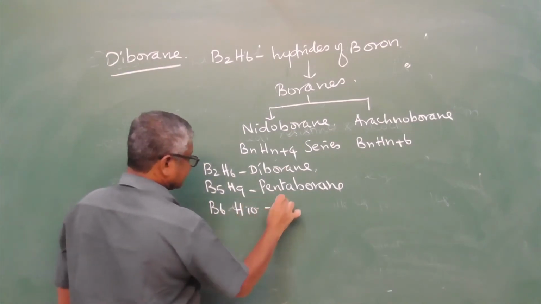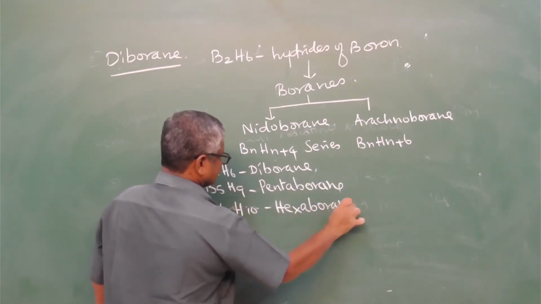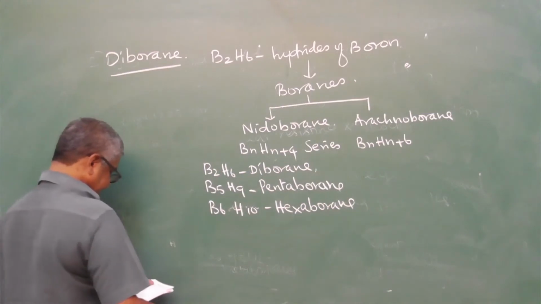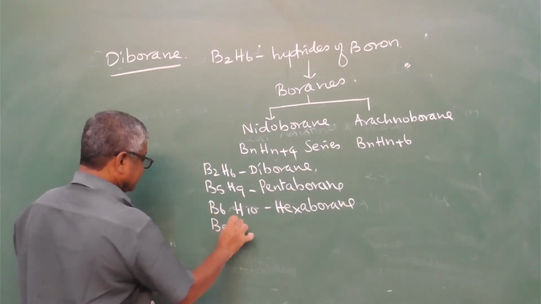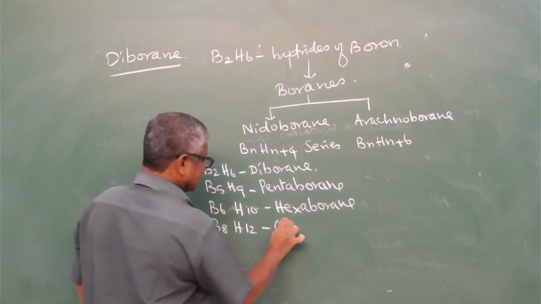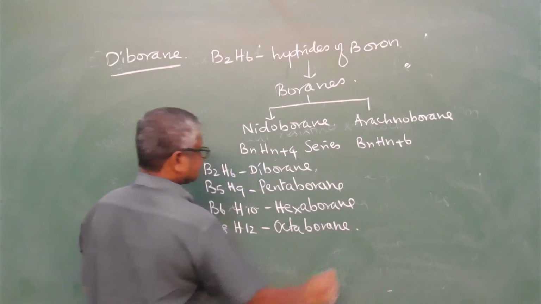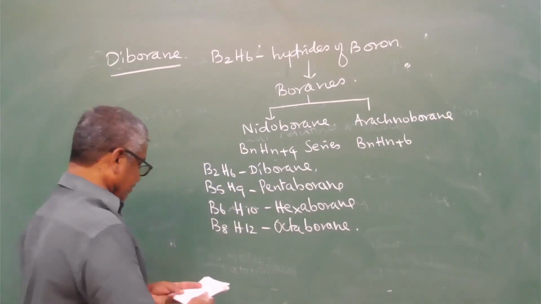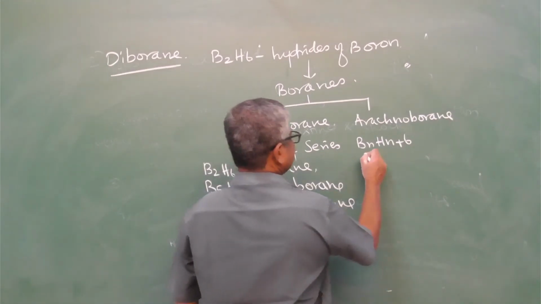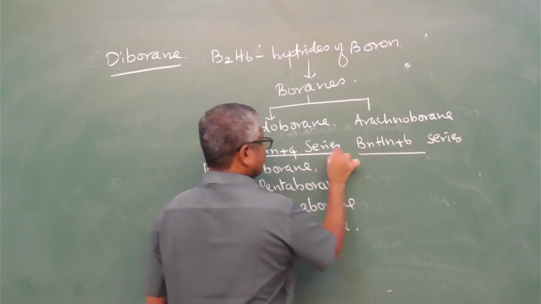B6H10 is hexaborane. B8H12 is octaborane. Next, the next type of the series.